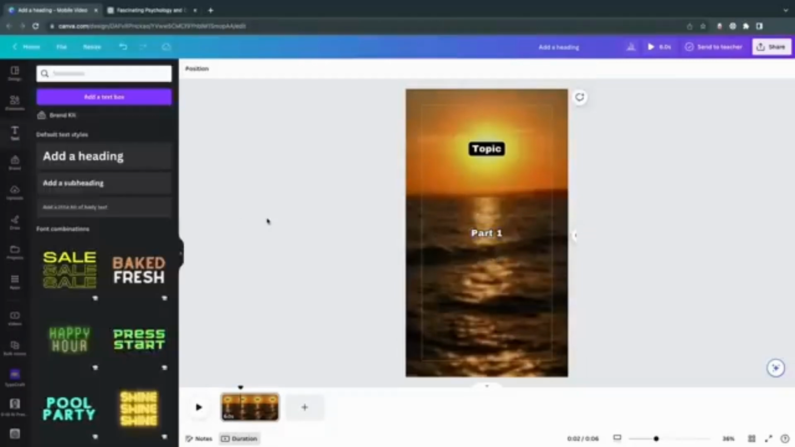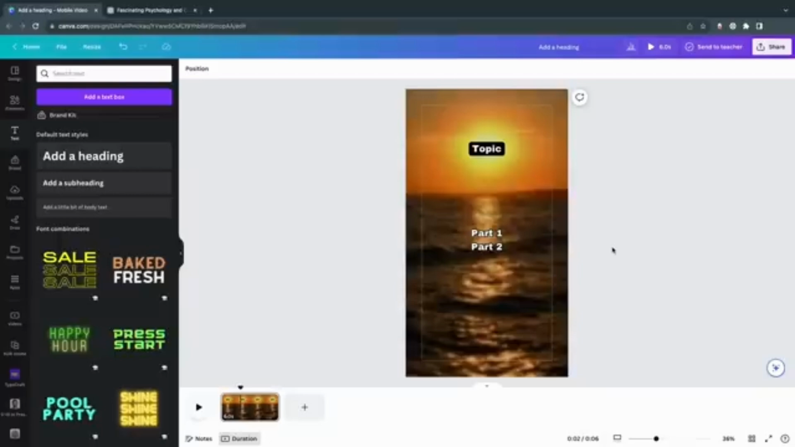Now, we also need the Part 2 text. Just duplicate the Part 1 text like before by clicking on it and selecting Duplicate. Now listen carefully because this is important. You want to place the text a little bit under the Part 1 text. We're going to want the text later on to show up in the same spot all the time, but this step is necessary later on for the automation process, as you'll see soon.